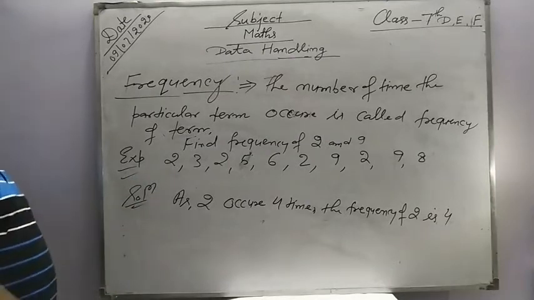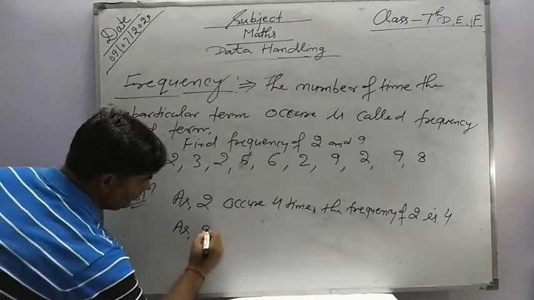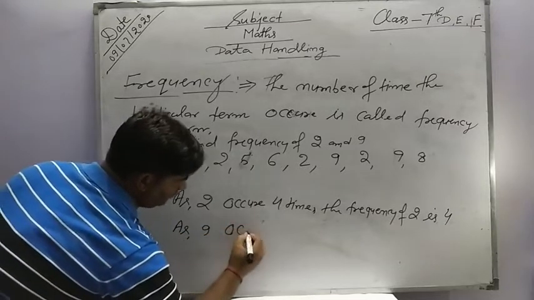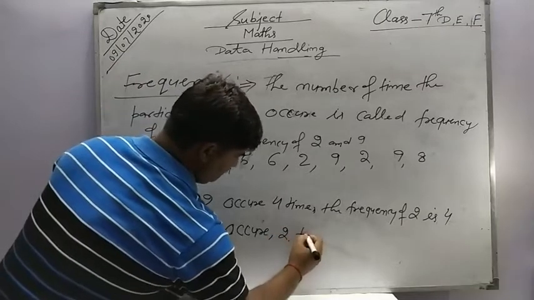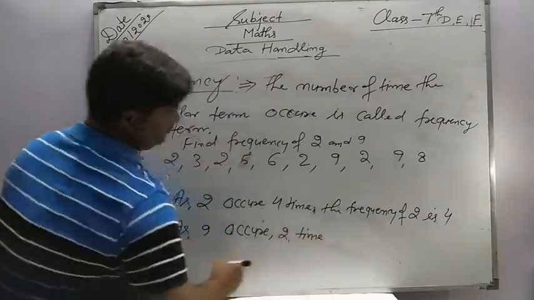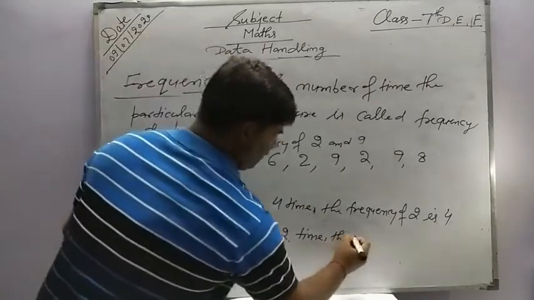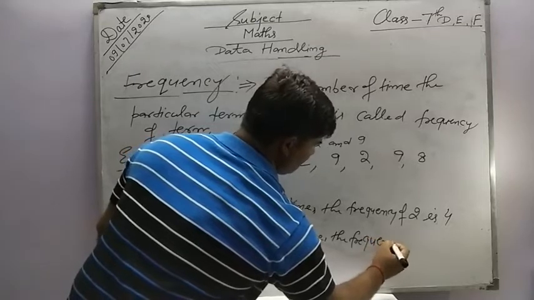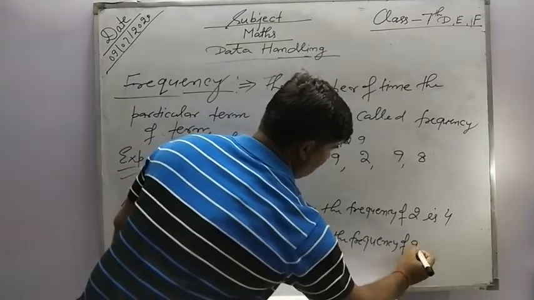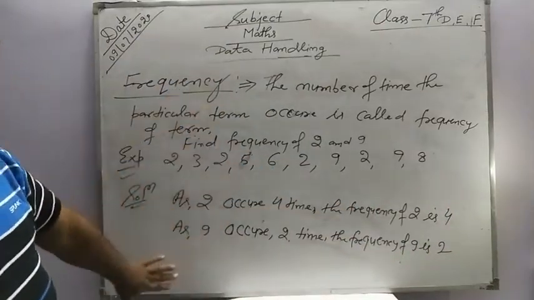Similarly, we find the frequency of 9 as 9 occurs 2 times. Therefore, the frequency of 9 is 2. So this is the answer of the question.